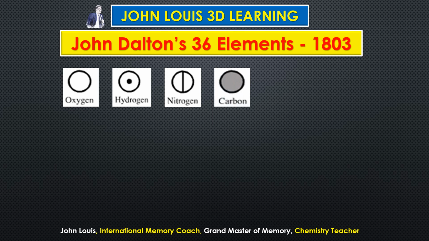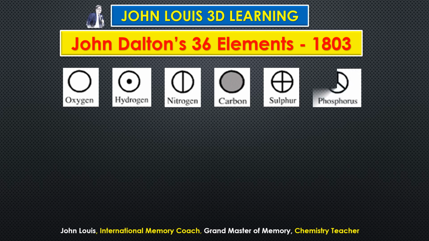Then carbon: again a circle, and carbon is black in color, so he gave a black shade inside. Next is sulfur: a circle and a full cross inside. That represents sulfur. Next one, phosphorus. It is like a car steering, an inverted Y inside a circle. That is phosphorus. So we have seen 6 symbols.